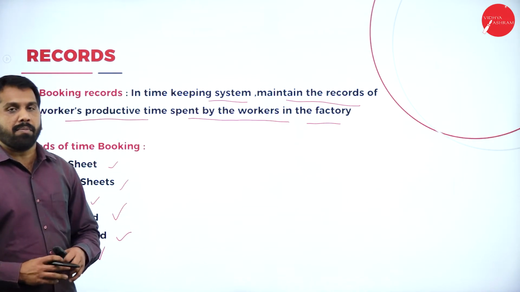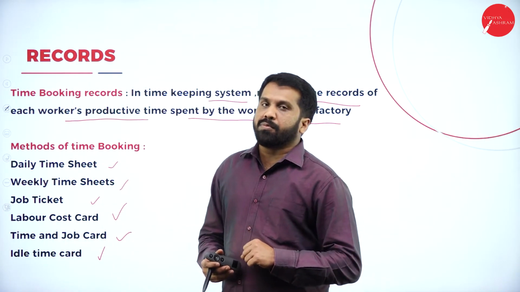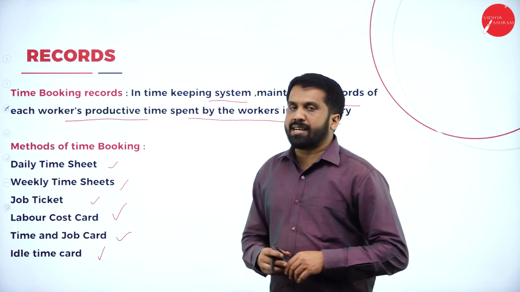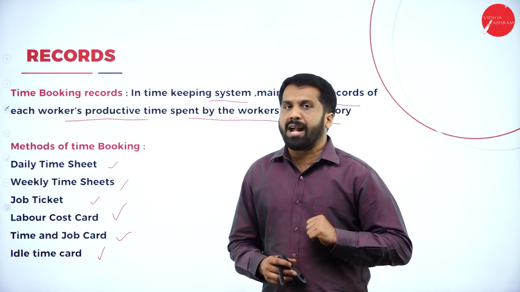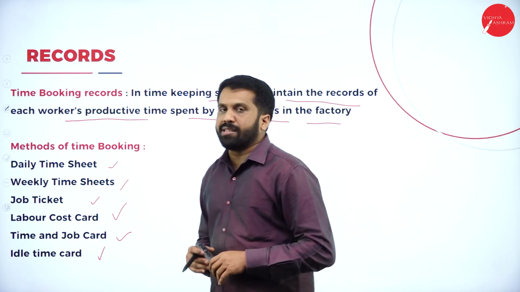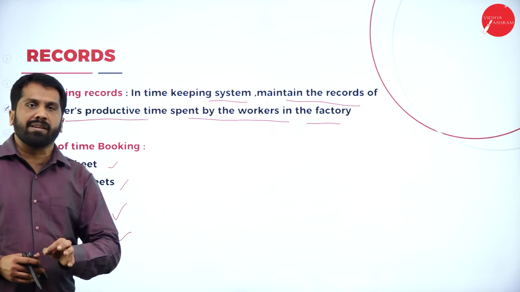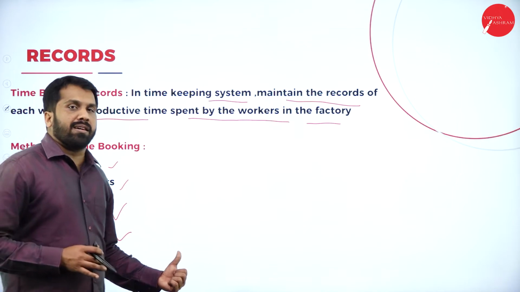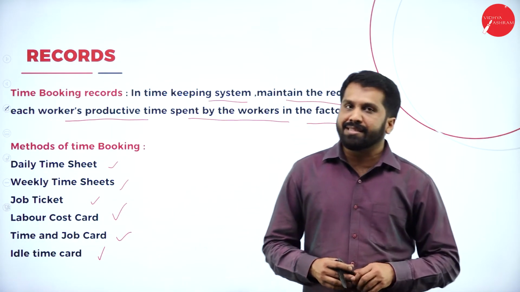Idle time card means how many hours he was sitting without work or idly. Like if raw materials are not available in the factory, then what can workers do? Workers simply have to sit. If machineries are not working, if power cut, no generator, then what happens? The workers have to sit idle. Those times will be recorded. Each and every minute will be recorded in the idle time. Earlier it was all manual system, but right now it is everything on system.